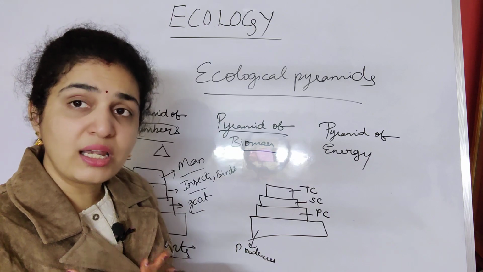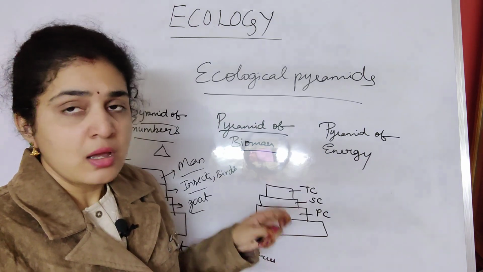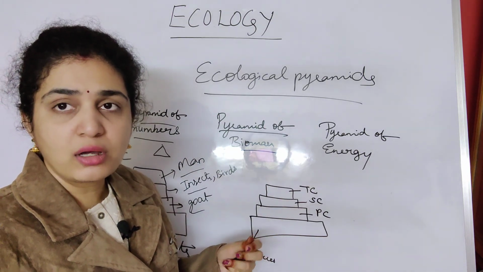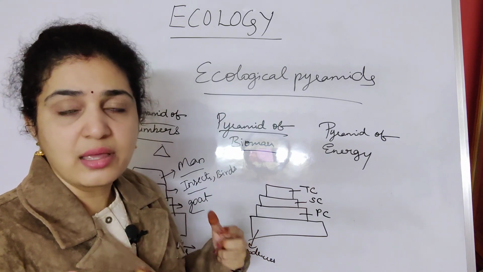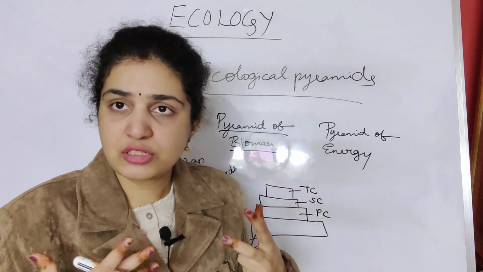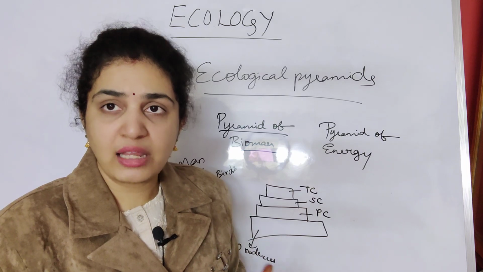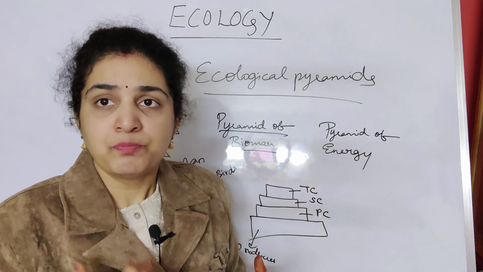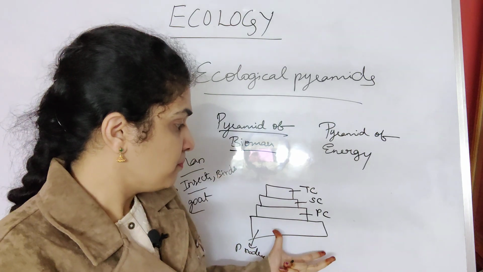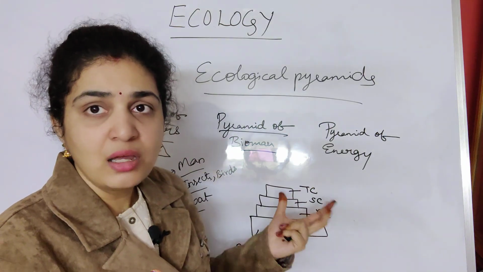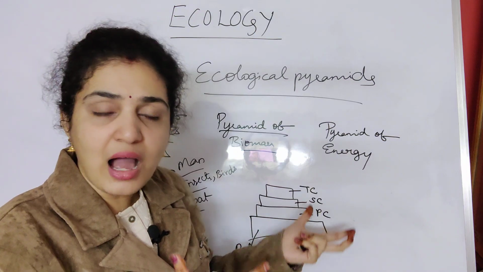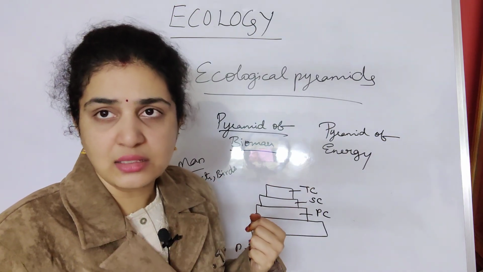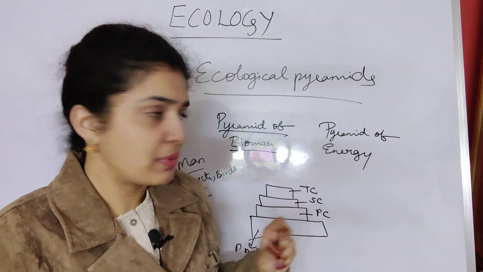I'll describe in aquatic ecosystem, it will vary. So biomass means what? The amount of organic matter which is produced, and how many species are present. This all will usually vary. So that's why from the first trophic level again they will start decreasing. So this point you should remember.